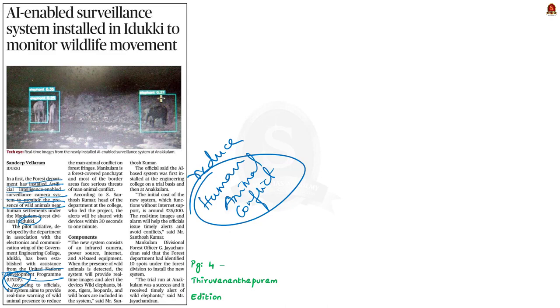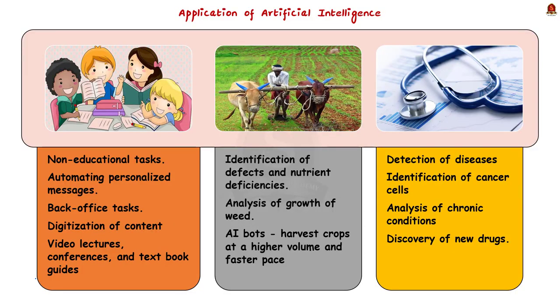Since we have seen significant application of AI in this discussion, we will concentrate on the application part of AI. Firstly, let us see the application in education. See, artificial intelligence can help educators with non-educational tasks like automating personalized messages to students, back office tasks, and the like.